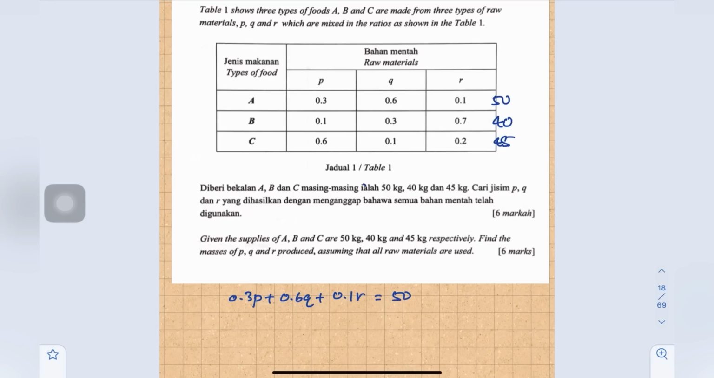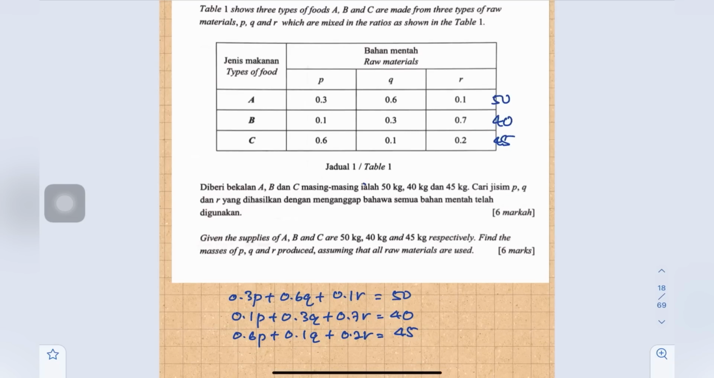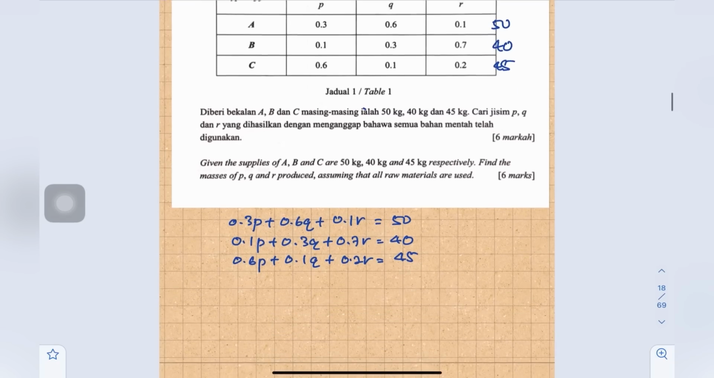Okay, so then the second one, 0.1P plus 0.3Q plus 0.7R equals to 40. And the last one, 0.6P plus 0.1Q plus 0.2R equals to 45. I think I would like to multiply all this by 10, okay, to make it easy.